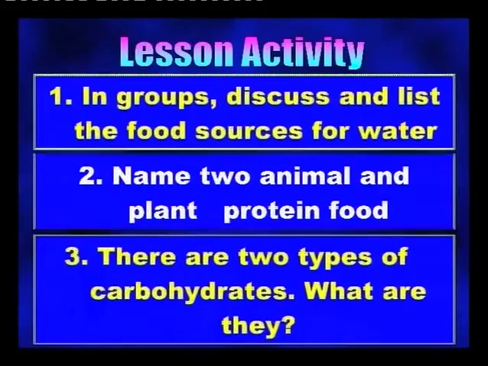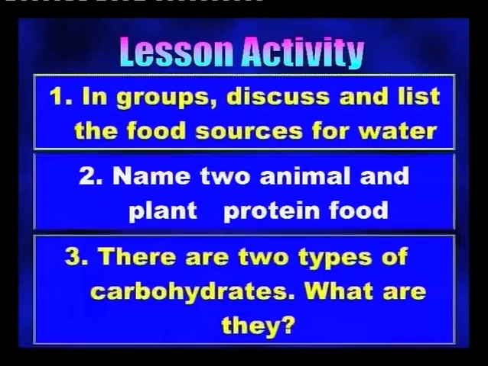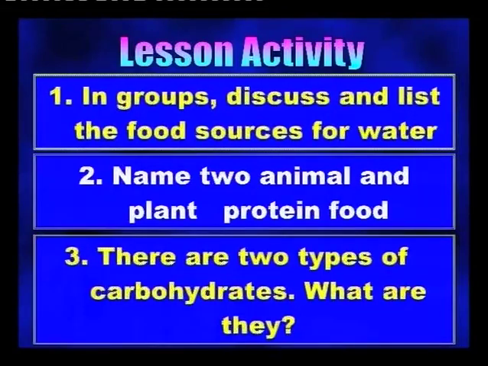Yours is the second one. Oh, you're already getting it done. Yours is name 2 animal and plant protein foods. Protein, we get them from both animals and plants. So you have to name 2 animals and 2 plants. Okay, that shouldn't take long. Get it done quickly. You are doing, there are 2 types of carbohydrates. What are they? That's a simple one. You already got it done. So just write it down quickly.